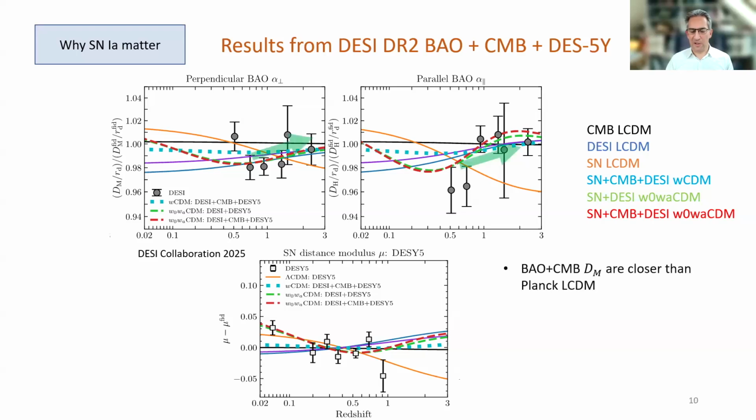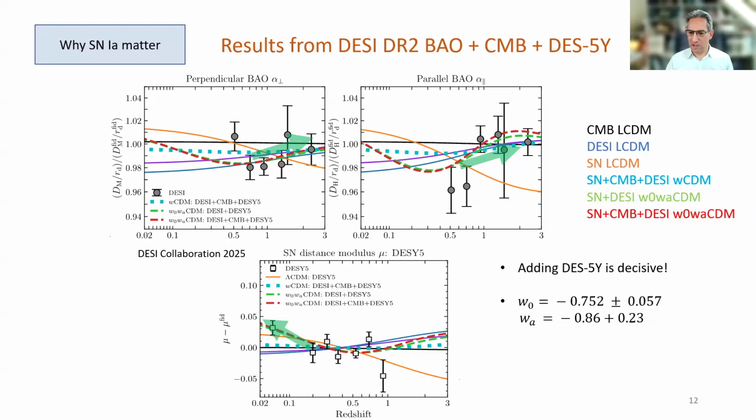In particular, we can see that for the baryon acoustic oscillations, we have an upward trend with redshift, moving from BAO over to closer than Planck lambda CDM. Whereas for the supernovae, the trend is opposite. As you go to low z, you have supernovae that are further than Planck lambda CDM. And when you put those two together, the significance against lambda CDM is decisive, at a level of over 4.2 sigma. And just to add that the DESI BAO are consistent with DES BAO.